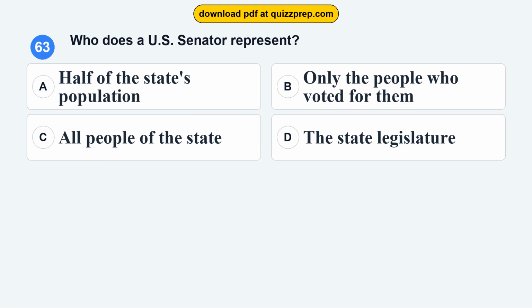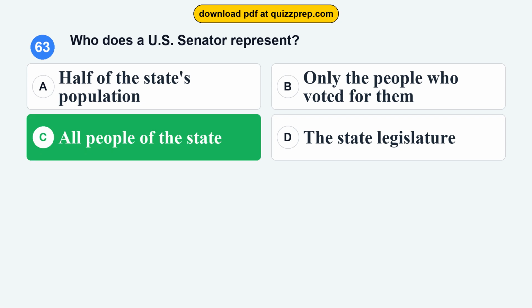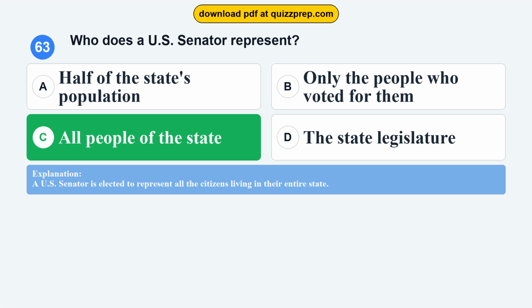Question 63. Who does a U.S. Senator represent? Option A, half of the state's population. Option B, only the people who voted for them. Option C, all people of the state. Option D, the state legislature. The correct answer is option C, all people of the state. A U.S. Senator is elected to represent all the citizens living in their entire state.